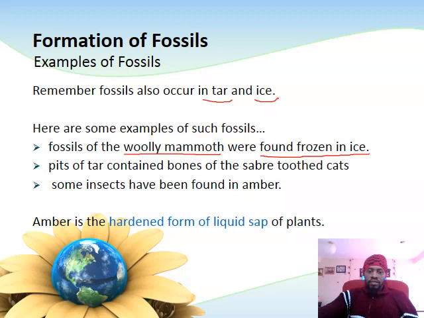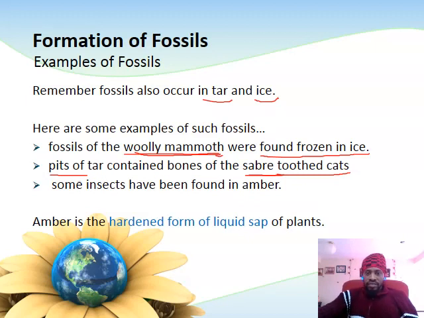And fossils of the saber-toothed cat, like the saber-toothed tiger, were found in pits of tar. The saber-toothed tiger and the woolly mammoth are also present in that famous cartoon, Ice Age. So we find them there. I'm sure you guys know by now what they look like.